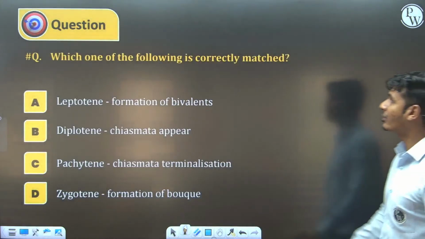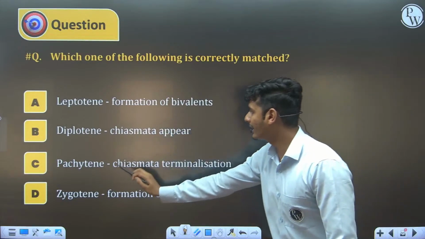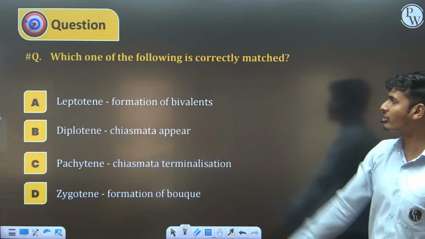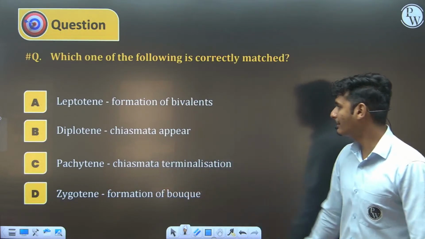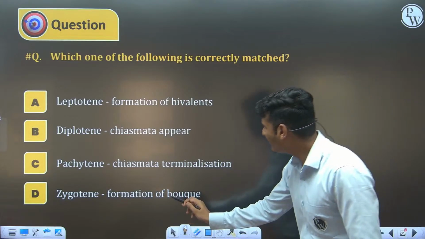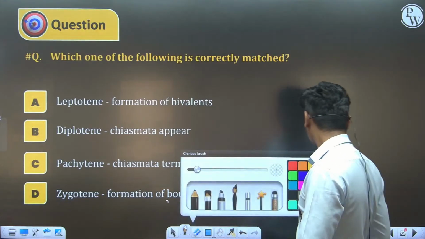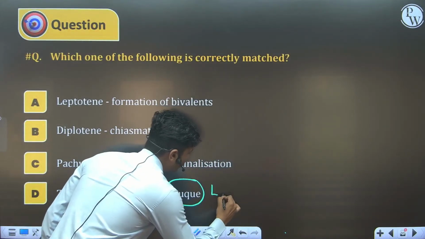Next question in front of you. Which of the following is correctly matched? Leptotene, diplotene, pachytene, zygotene. Leptotene for formation of bivalent, diplotene chiasmata appear, pachytene chiasmata terminalization, and zygotene formation of bouquet. You know that bouquet is formed in which case? Bouquet is formed in case of leptotene.